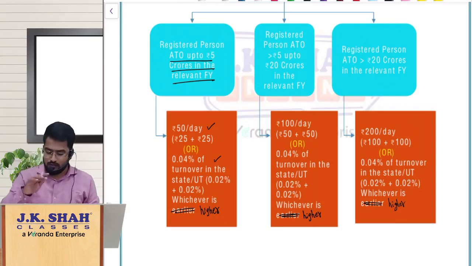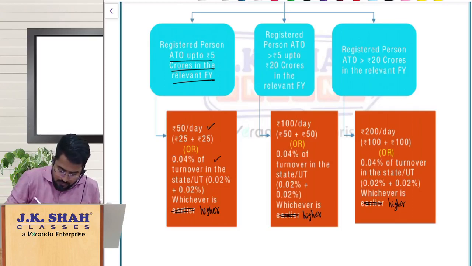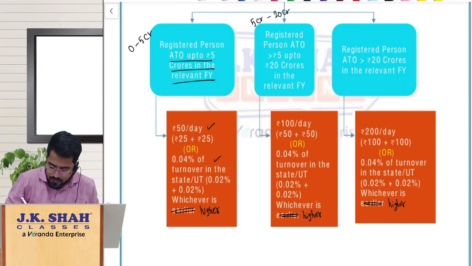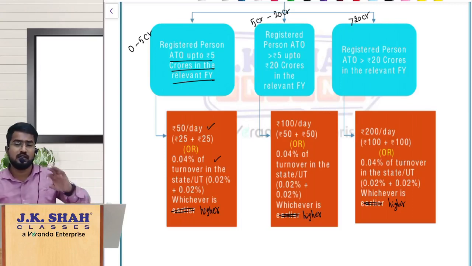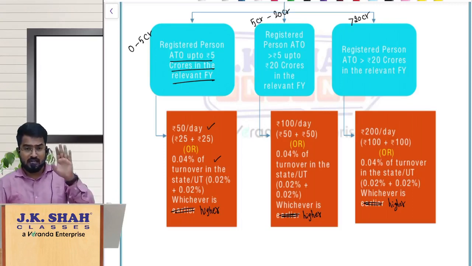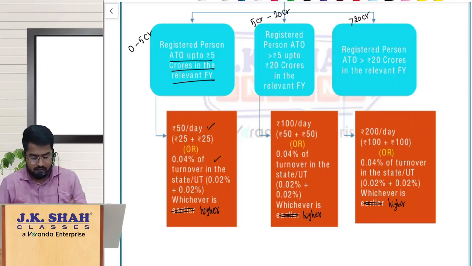Whichever is higher, it is not whichever is earlier. I'm extremely sorry. So if your aggregate turnover is up to 5 crores, that means 0 to 5 crores, and here it is more than 5 crores but up to 20 crores, and if it is greater than 20 crores. So if it is 0 to 5 crores, the maximum late fees will be 50 rupees per day or 0.04%, whichever is higher.